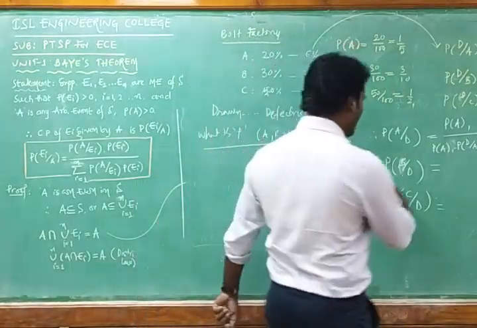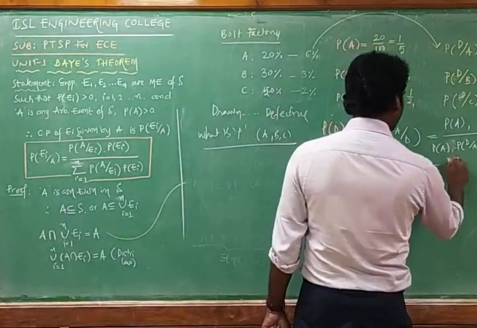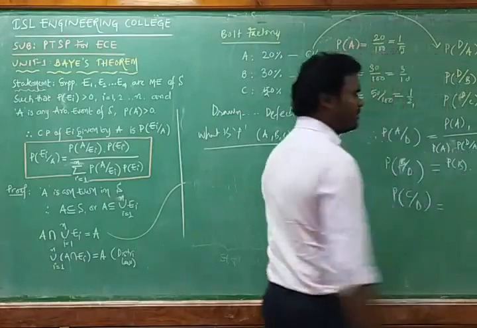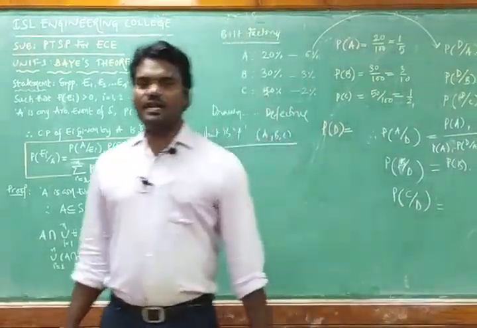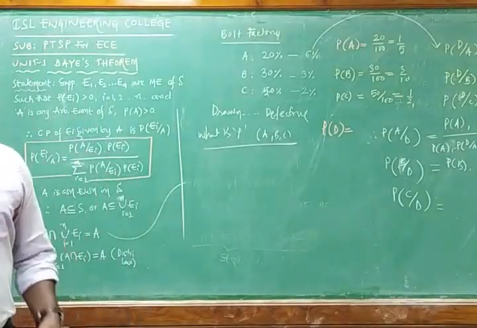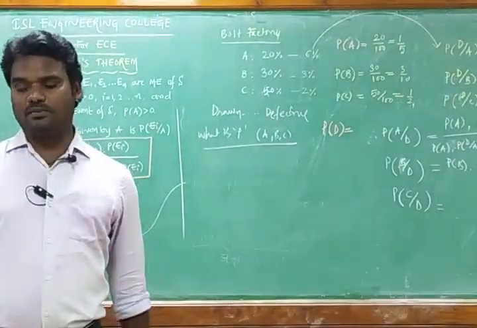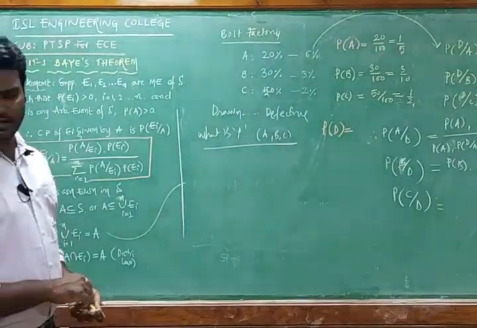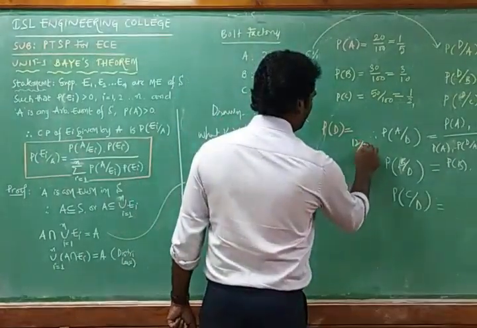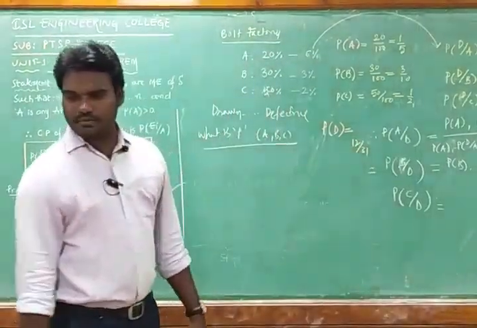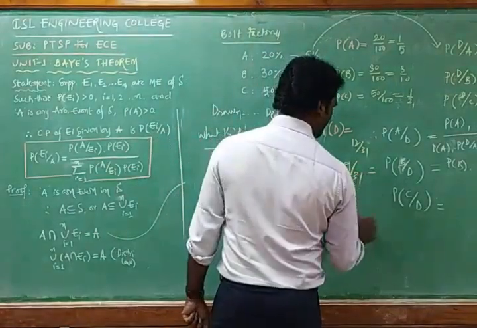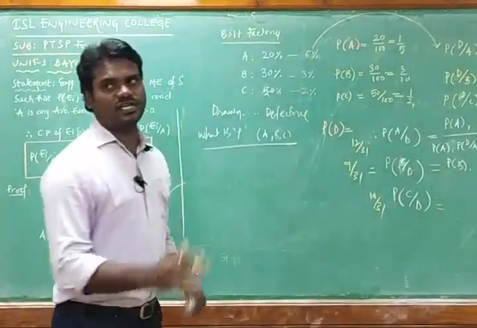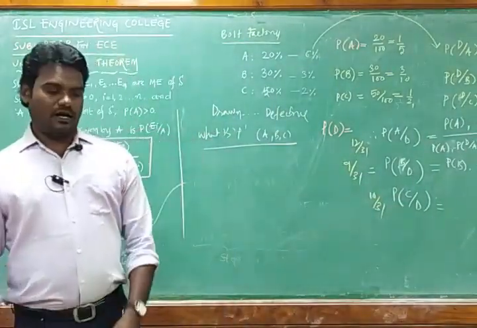Coming to here, what can you write? Probability of B by D is equal to probability of B into probability of D by B, and the numerator and denominator remain the same. Likewise, you can easily calculate using conditional probability and the Bayes theorem. You can solve the problem. The answer for the first question is 12 by 31, the next you must get is 9 by 31, and this one you must get is 10 by 31, because the denominator remains the same only. We are simply changing the numerators based on conditional probability.